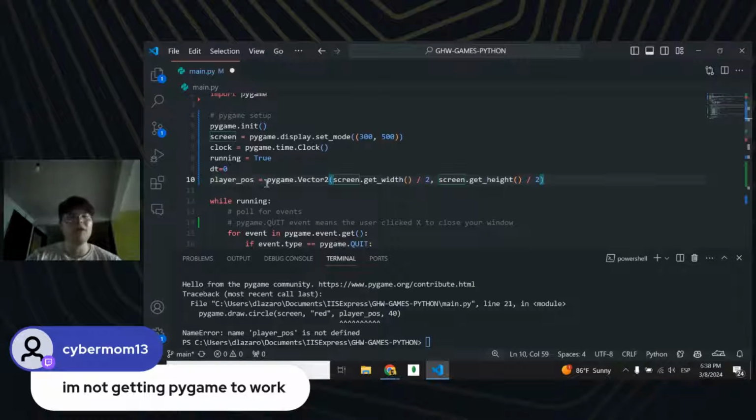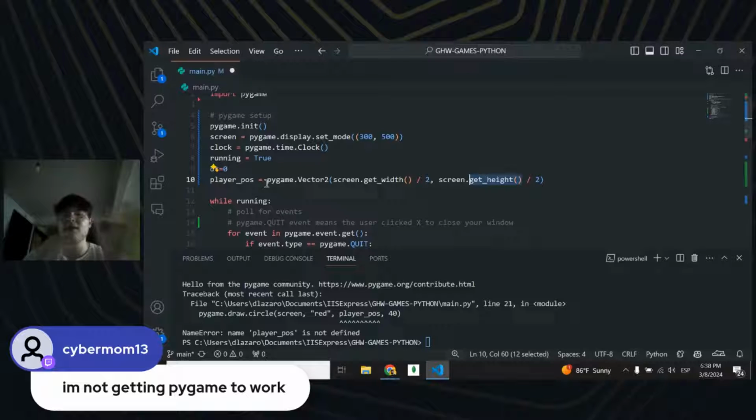The width of my screen is the same thing as my x-axis, and the same thing happens with the get_height function, which is my y-axis. So I'm asking how big is my y-axis and how big is my x-axis.